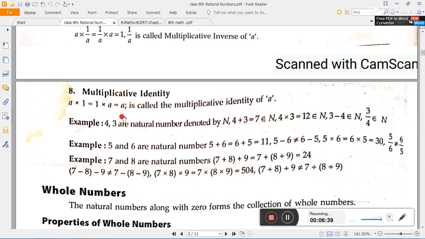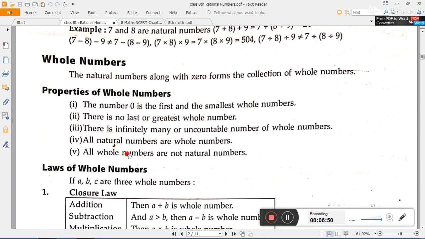1 is a multiplicative identity because if we multiply 1 with any number, we will get the same number. So 1 is a multiplicative identity for natural numbers. Okay, now see the whole numbers. The natural numbers along with 0 form the collection of whole numbers. We know that natural numbers start from 1 and whole numbers start from 0.